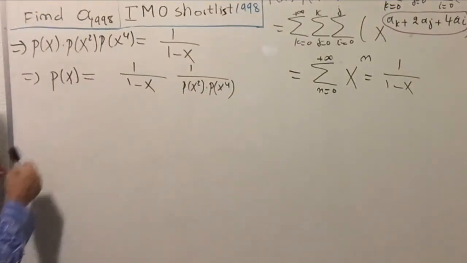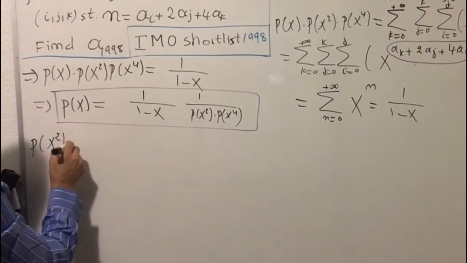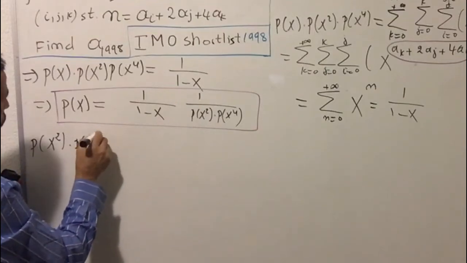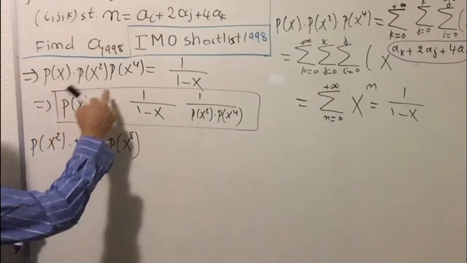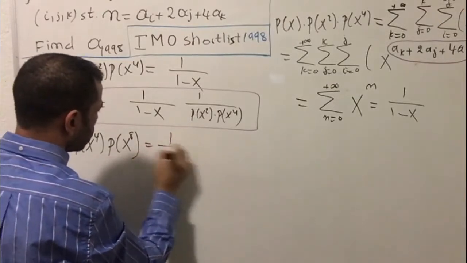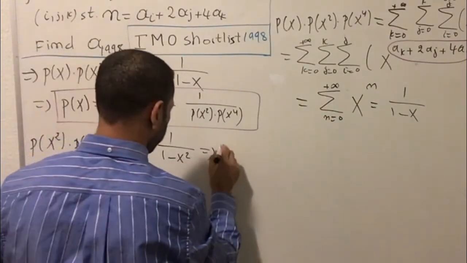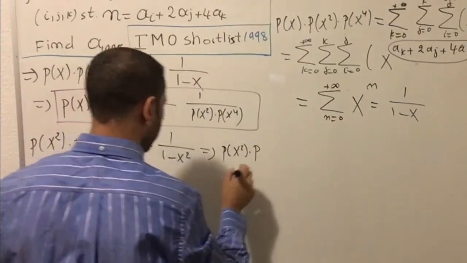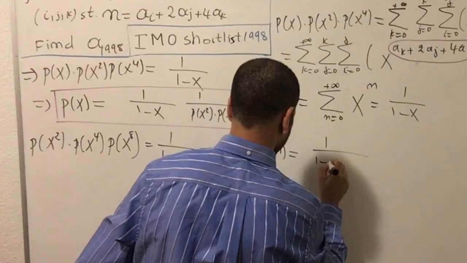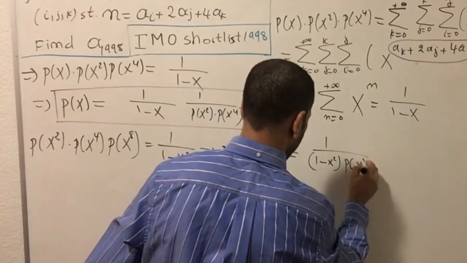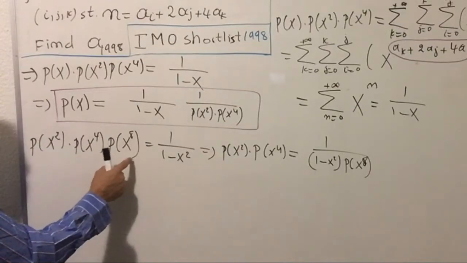Also, I can write P of x squared multiplied by P of x to the fourth multiplied by P of x to the eighth, where I'm just replacing x with x squared. So I will have 1 over 1 minus x squared. I can rewrite it as P of x squared times P of x to the fourth equal to 1 over 1 minus x squared times P of x to the eighth, dividing both sides by P of x to the fourth multiplied by P of x to the eighth.